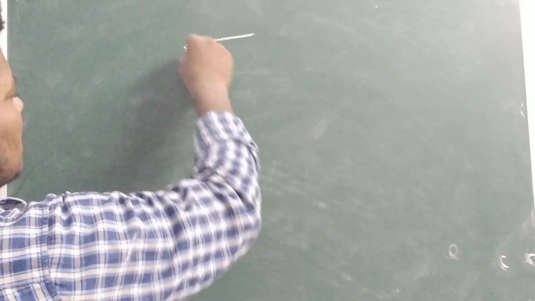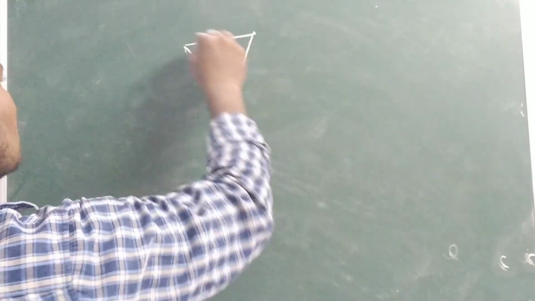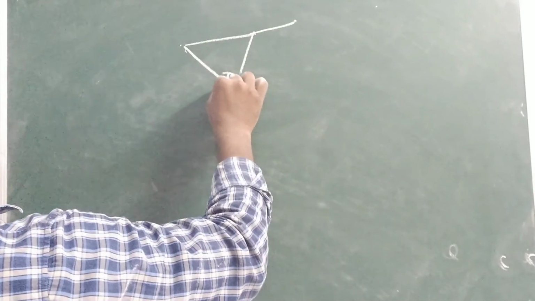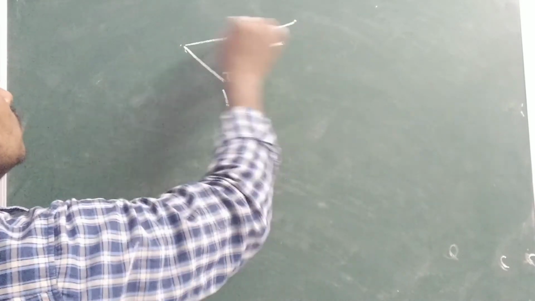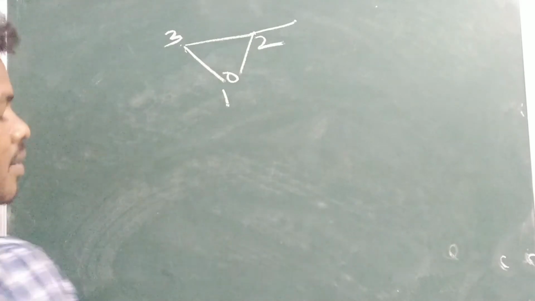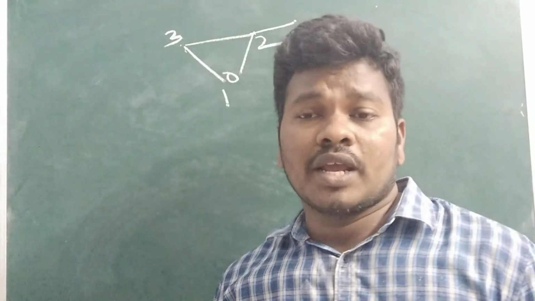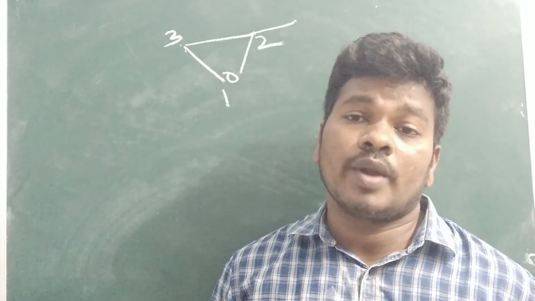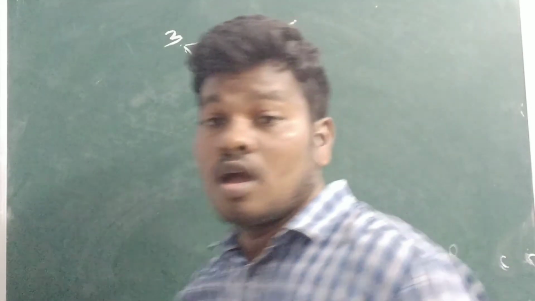What is important is whether you are giving a number to the oxygen or not. For example, if I want to give a number to the oxygen, see 1, 2, 3. Here I am mentioning the oxygen number. Whenever you are giving a number to the oxygen, you should not use the word epoxy. You should use the word oxygen.